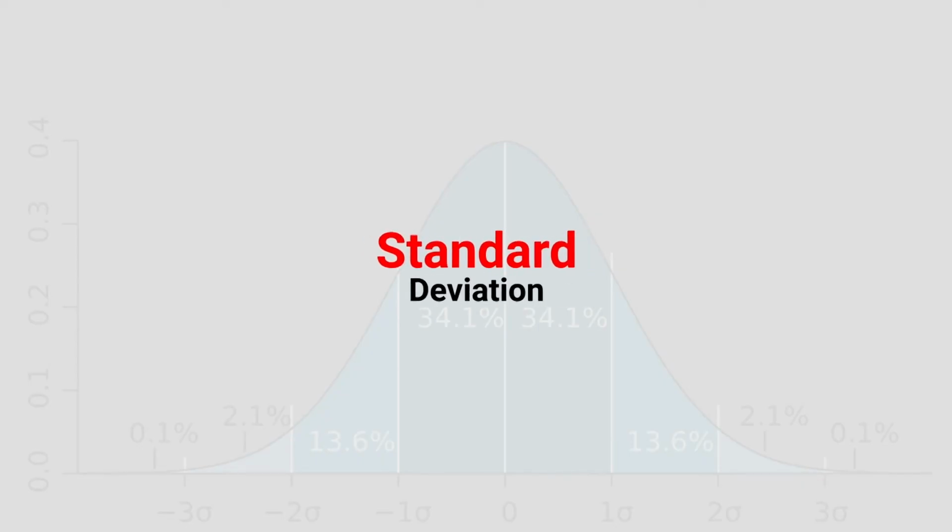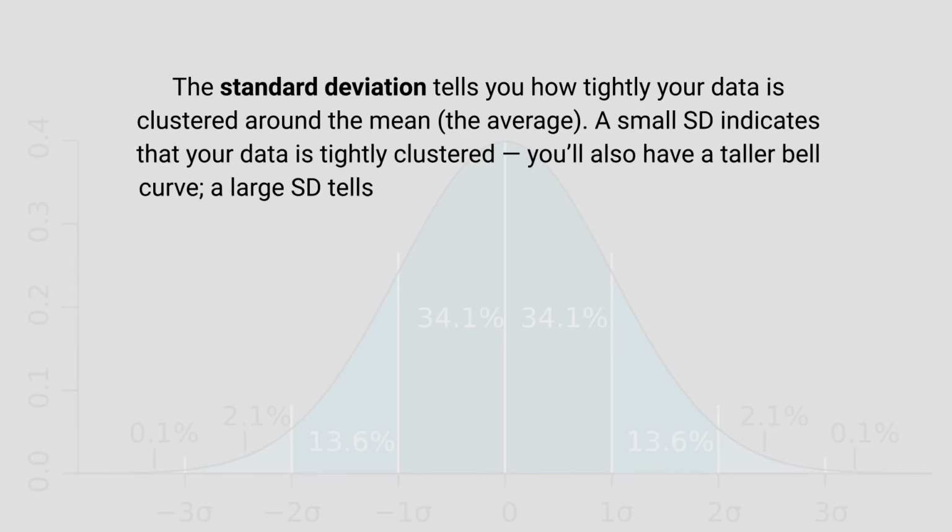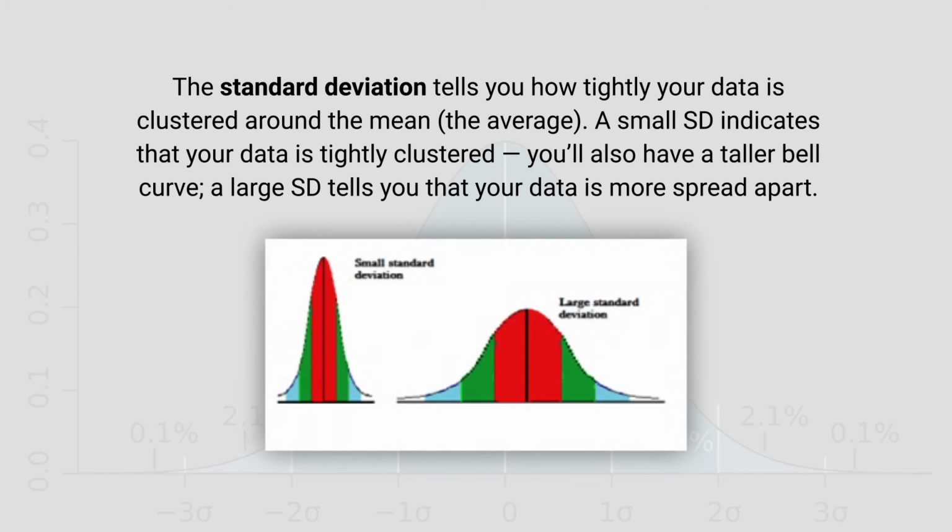Now we have standard deviation, which is again a different way of measuring the variance, and the standard deviation tells you how tightly your data is clustered around the mean average. A small standard deviation indicates that your data is tightly clustered, so you will also have a taller bell curve. A large standard deviation tells you that your data is more spread out. So, smaller standard deviation and large standard deviation. When we talk about the scatter diagram, or the bell-shaped curve, we can discuss all those aspects more.